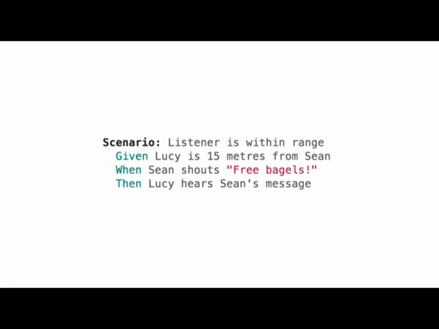Given is the context for the scenario. We're putting the system into a specific state, ready for the scenario to unfold. When is the action, something that happens to the system that will cause something else to happen, an outcome. Then is the outcome. It's the behavior we expect from the system when this action happens in this context.